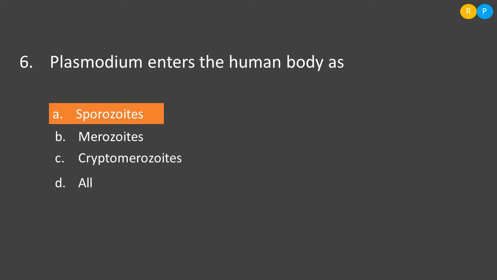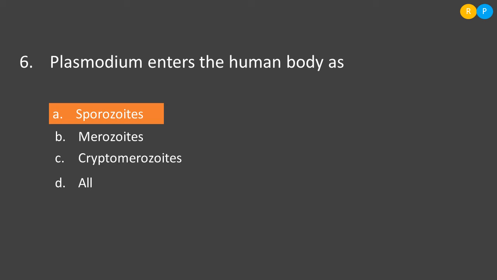Now the sixth question, Plasmodium enters the human body as... So Plasmodium vivax is a protozoan. It causes a disease called malaria. For the malarial disease, Plasmodium vivax requires two hosts. That means for completing its life cycle, it depends on two hosts. One is the human body and another one is the mosquito. Clear. So in one of the stages, the Plasmodium vivax enters into the human body. That stage is called the sporozoite stage. Sporozoite is the infectious stage. In this stage, the pathogen enters into the body.